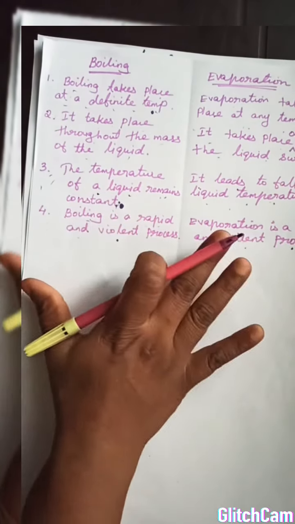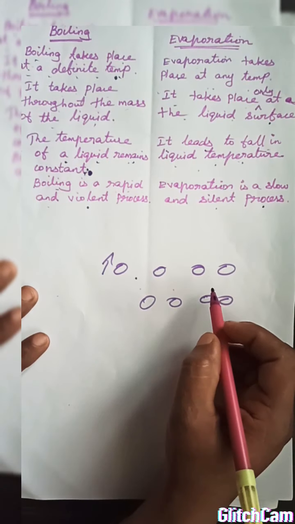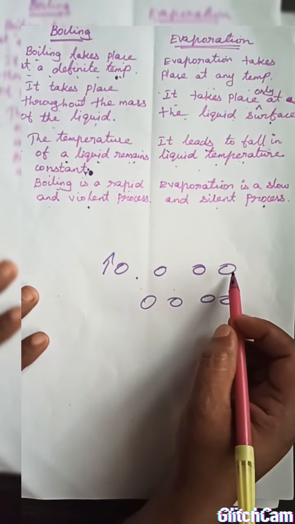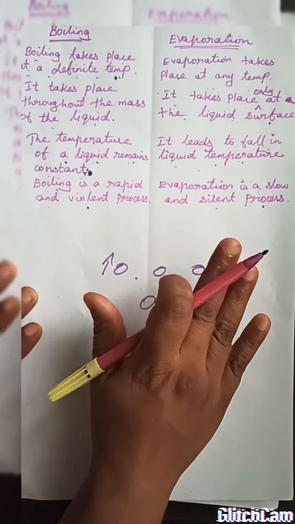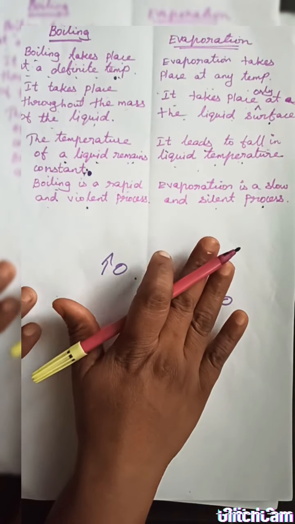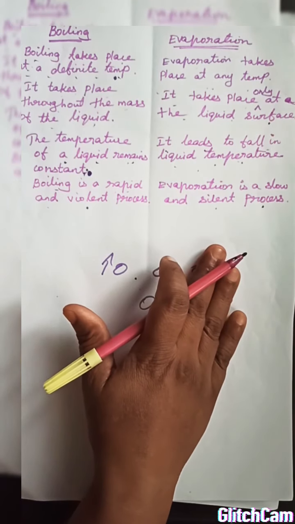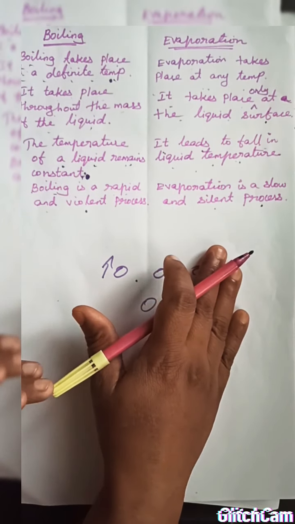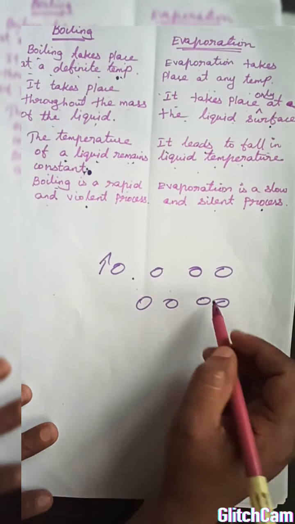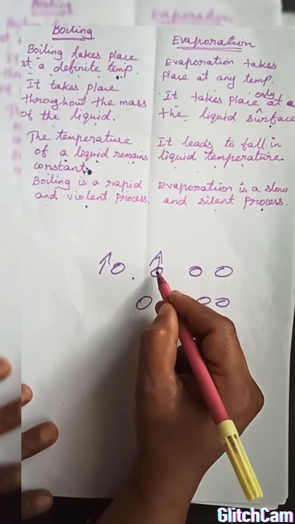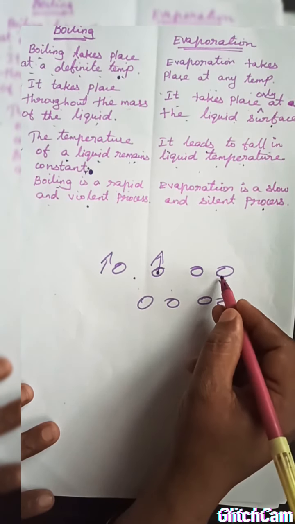Okay, up to this we have completed the chapter. One of the students asked a doubt about whether the kinetic energy is increasing or decreasing during the change of state. The average kinetic energy remains the same during the change of state. That's why the temperature remains constant at 0 degrees Celsius in melting and 100 degrees Celsius in boiling. Imagine this is a molecule present in the liquid. Maybe the kinetic energy of this molecule is increasing and the kinetic energy of other molecules may be increasing or decreasing.